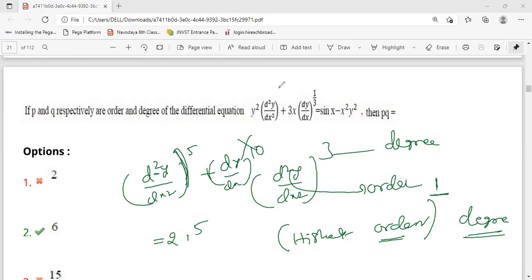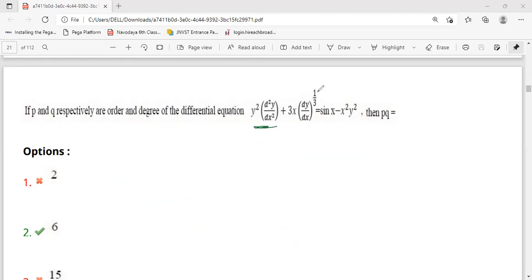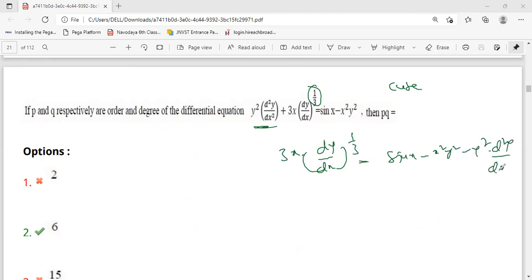In this question, they are saying y square, and here 1 by 3 is there. Like these questions we cannot take directly. So if you take cube on both sides, before that we will send this side: 3x into dy by dx whole power 1 by 3 is equal to sin x minus x square y square. So it is nothing, you won't get any difficulty.